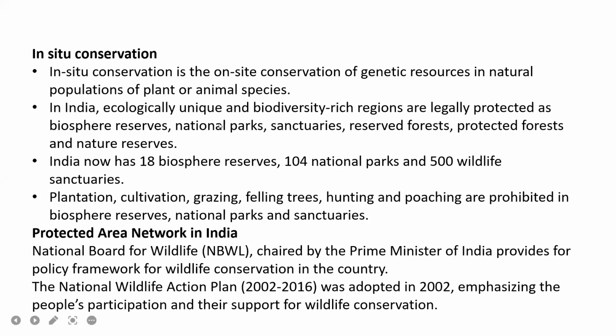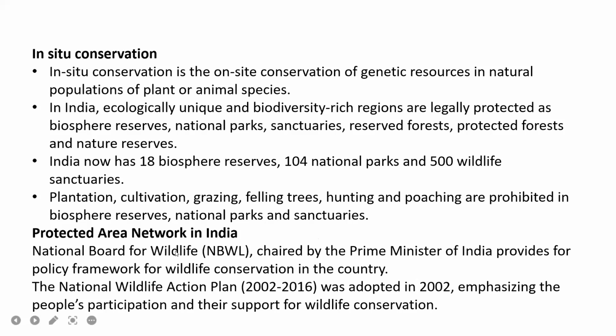So in situ conservation is the on-site conservation of genetic resources. So in India, ecologically unique and biodiversity rich regions are legally protected as biosphere reserves, national parks, sanctuaries and reserved forest, and protected forest and nature reserves. So in India, 18 biosphere reserves are there, and 104 national parks and 500 wildlife sanctuaries are there. Here plantation, cultivation, grazing, felling trees, hunting and poaching are prohibited in biosphere reserves, national parks and sanctuaries.